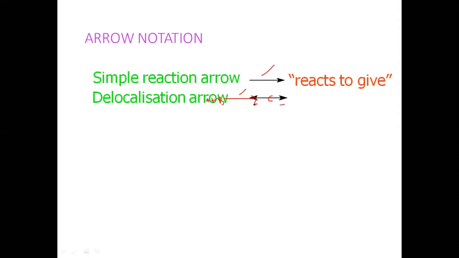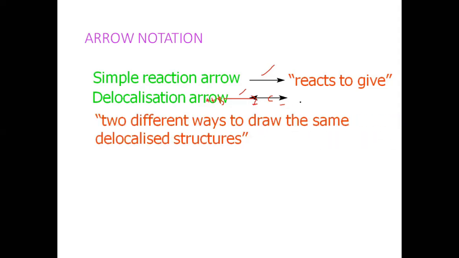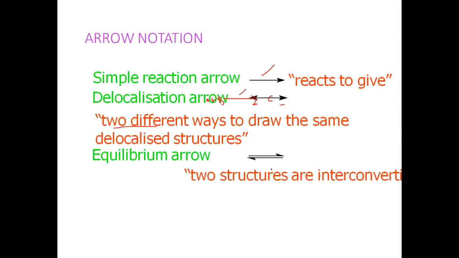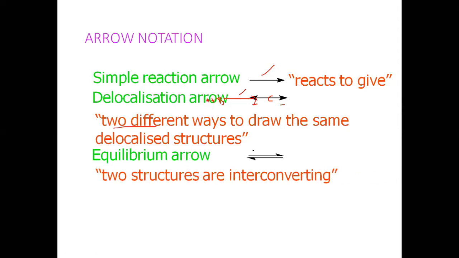At both ends, you will have these closed-headed arrows. It says two different ways to draw the same delocalized structure. That is the delocalization arrow. Then the equilibrium arrow. So this is the arrow notation, the equilibrium arrow. The definition of this equilibrium arrow is that two structures are interconverting.